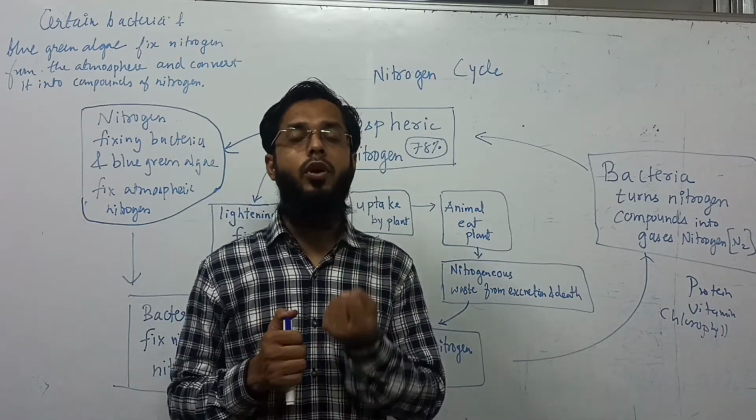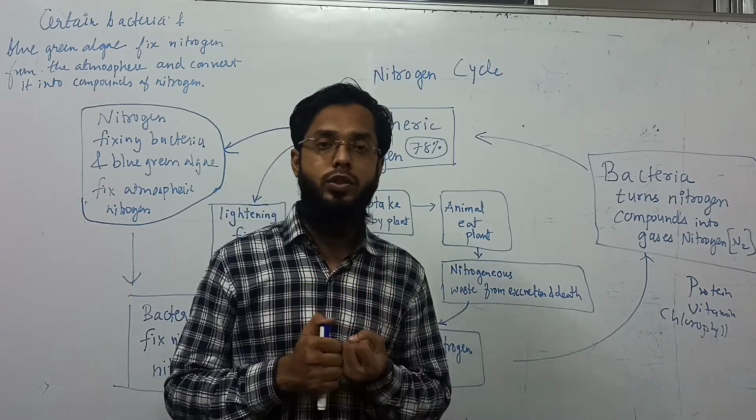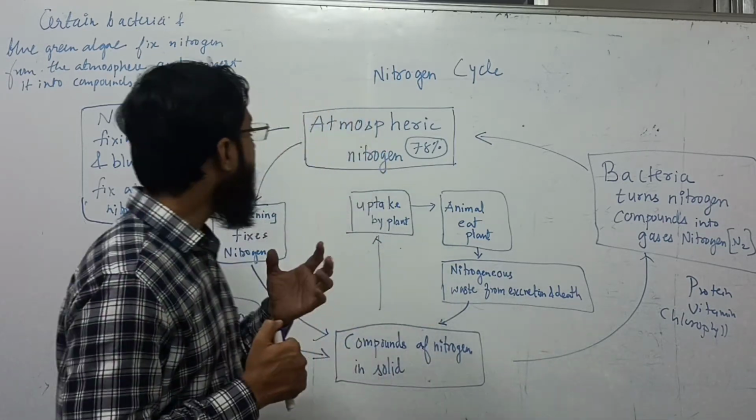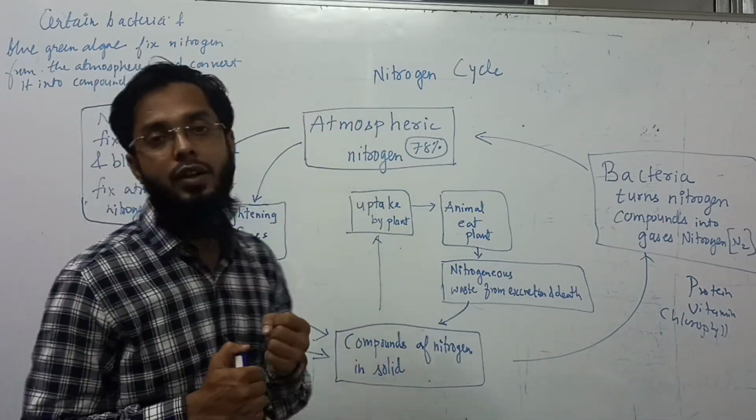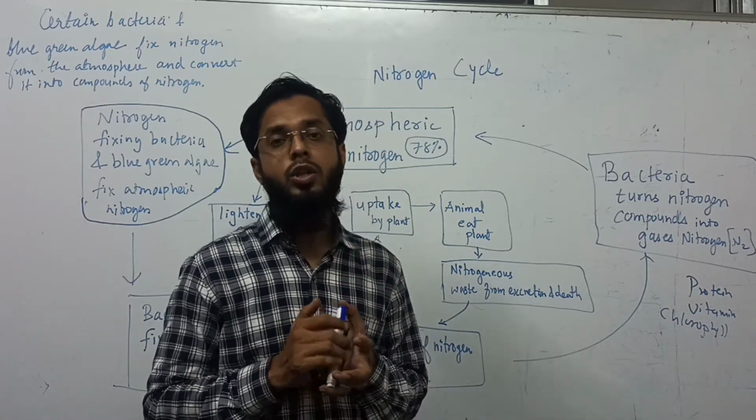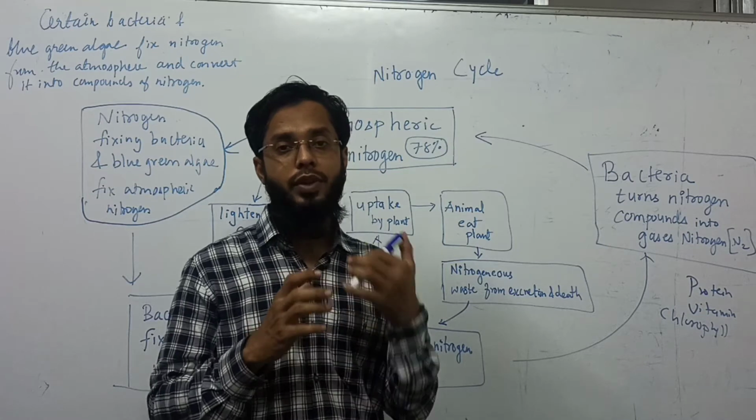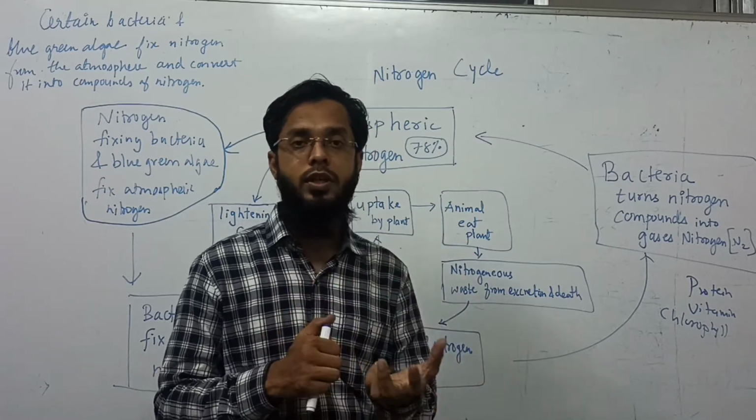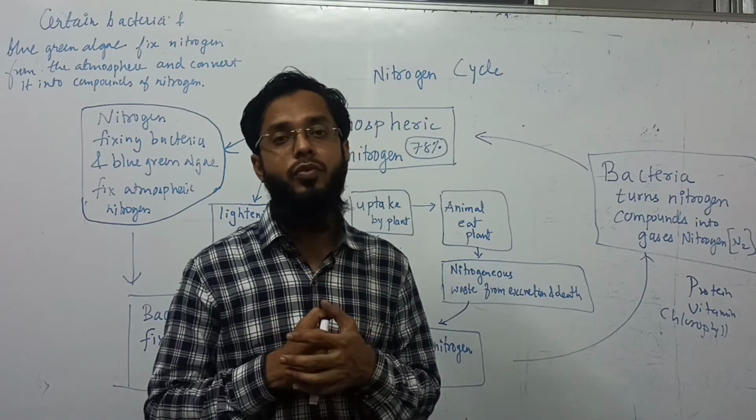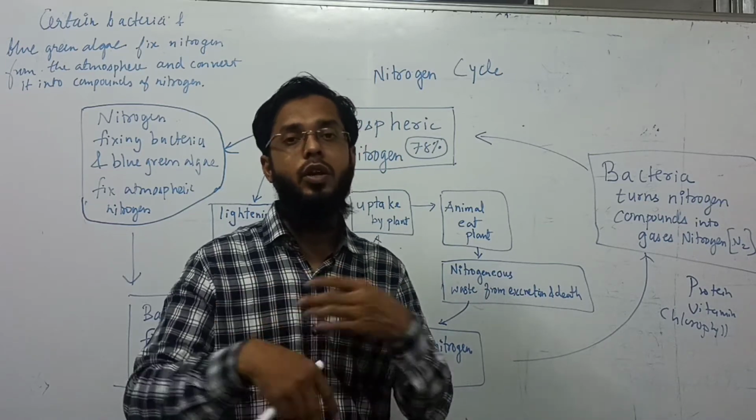And this is the importance: we have to take nitrogen into our body, but we can't take atmospheric nitrogen directly from the air. Neither can plants take it directly. So how is this nitrogen fixed into certain compounds so that it is absorbed by plants, then we eat from plants, and how does it return to the environment?